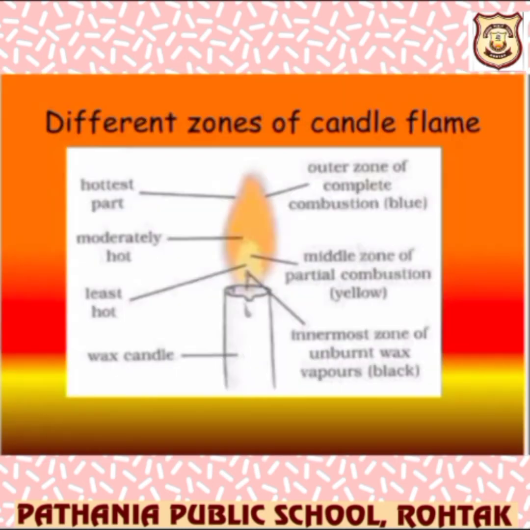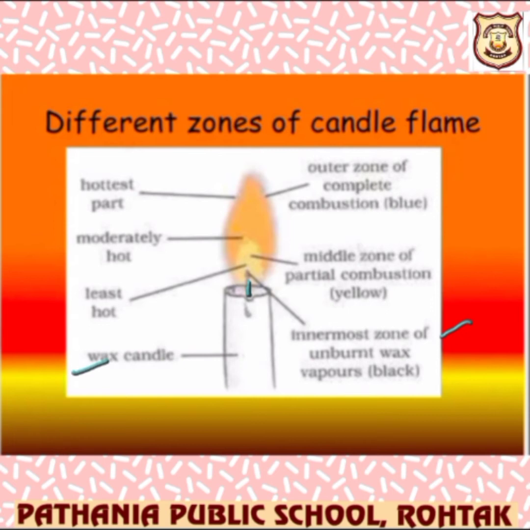Now let's take the types of flame zones. Which part is which has to be learned, because if you are drawing a diagram, you must know that. First, let me take the wax candle, marked as 1. After that, I will mark the first point from where the wax starts burning. That is the innermost zone of unburned wax vapors, which appears black.